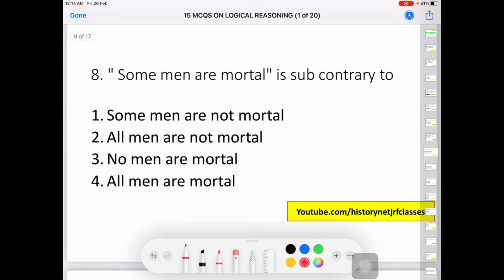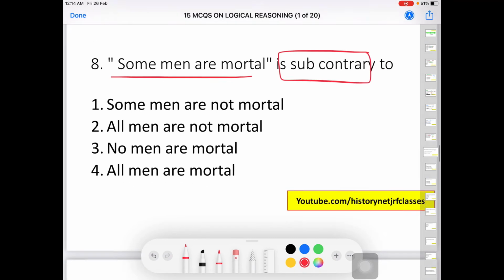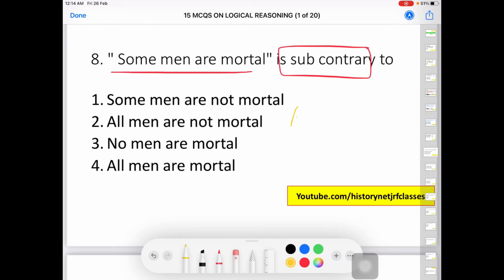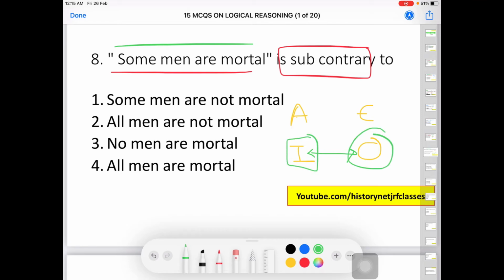Next we have, some men are mortal is subcontrary to. Again we will make the chart, that is A, E, I and O. Subcontrary is established between I and O. Here we have some men are mortal, that is I, and we have to identify the O from the given options.